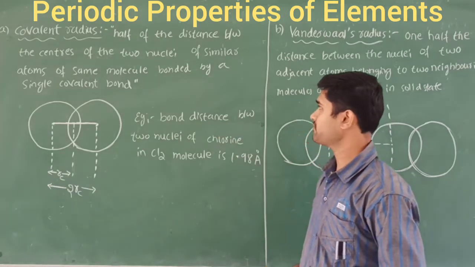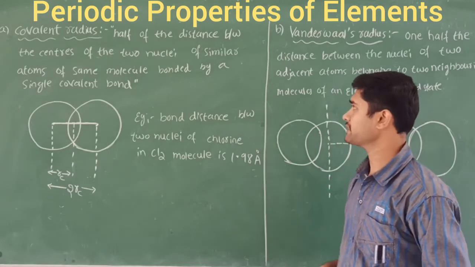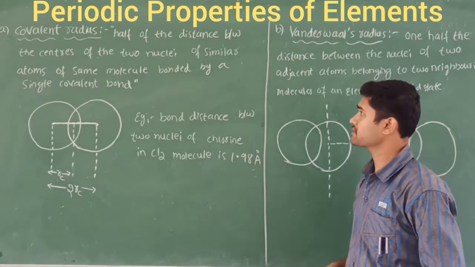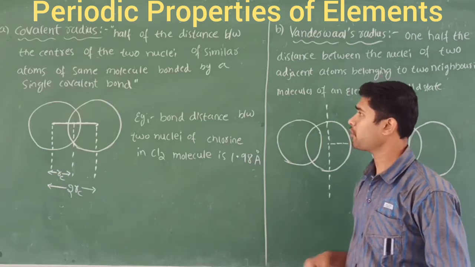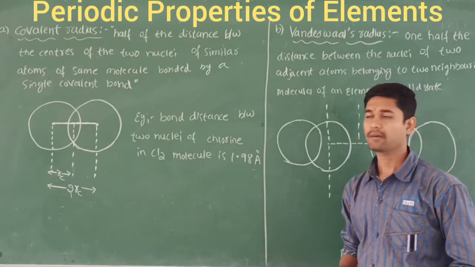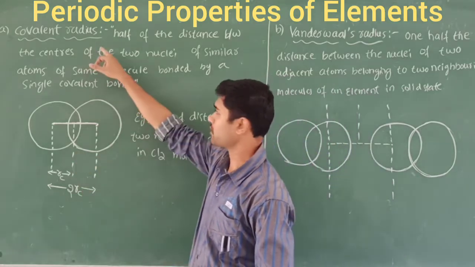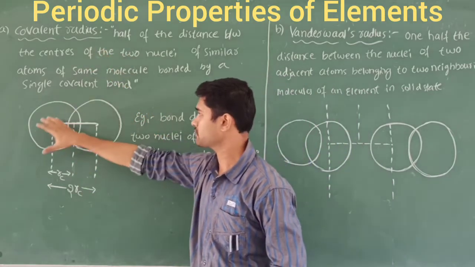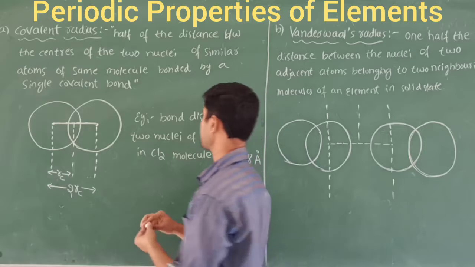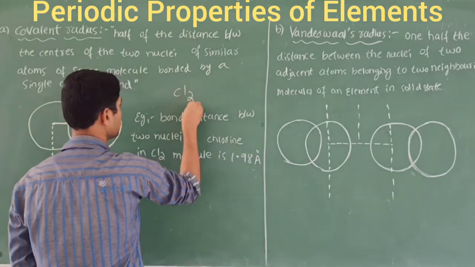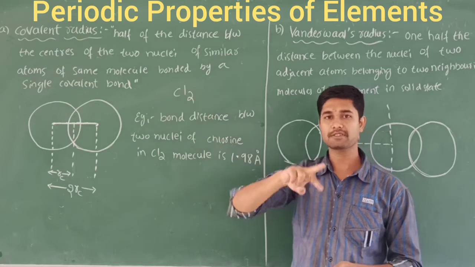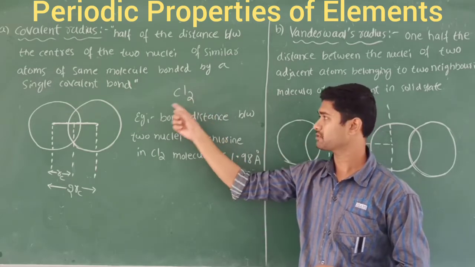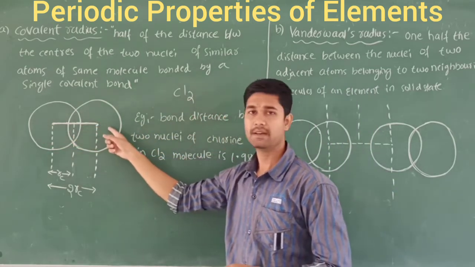According to the definition, it is half of the distance between the centers of the two nuclei of similar atoms of the same molecule bonded by a single covalent bond. Let me take an example. Chlorine is a molecule, right? A molecule consists of two atoms. So this is one Cl atom, and this is the other Cl atom.